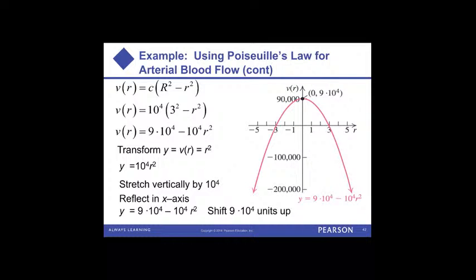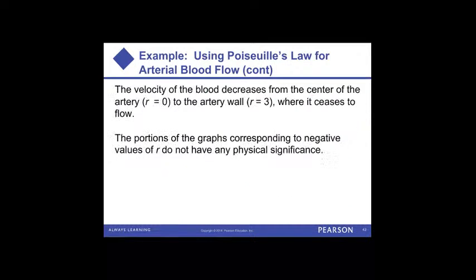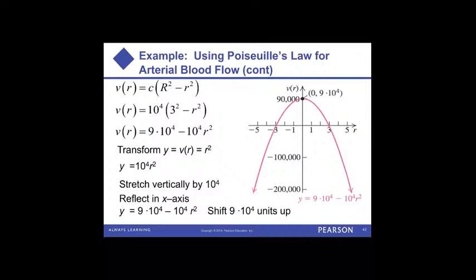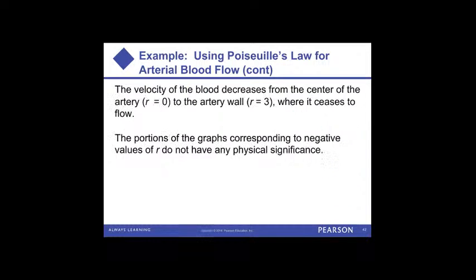So this basically tells us the velocity based on the distance away from the center. If we're in the center, then our velocity is at the highest. But as we get further and further away from the center, our speed goes down. The closer we get to the wall, the slower the blood moves, and if it's all the way on the wall, then it's not moving at all. It says the velocity of the blood decreases from the center of the artery to the artery wall, where it ceases to flow. The portions of the graph corresponding to negative values of R do not have any physical significance in this model. So that was the last of this section.